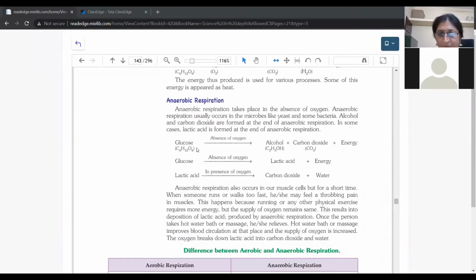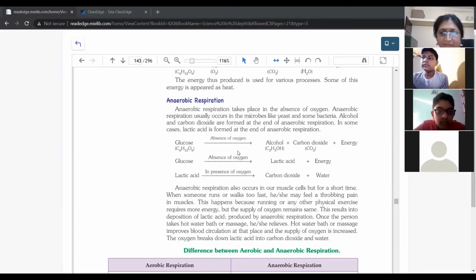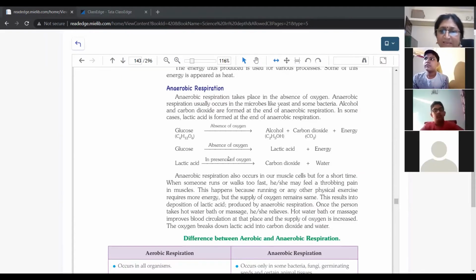Anaerobic respiration occurs when there is a lack of oxygen, because the breathing rate is normal, but we want more oxygen. So our body produces lactic acid in that, and in bacteria or anything, it is produced as alcohol. That means all the unicellular organisms, all the microbes, do this type of respiration.